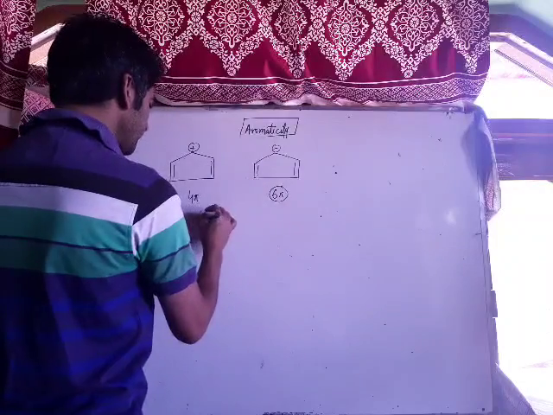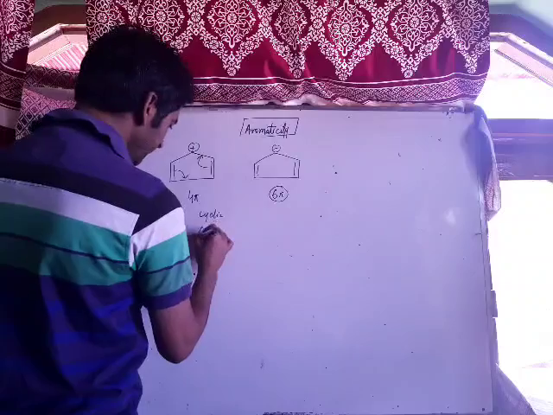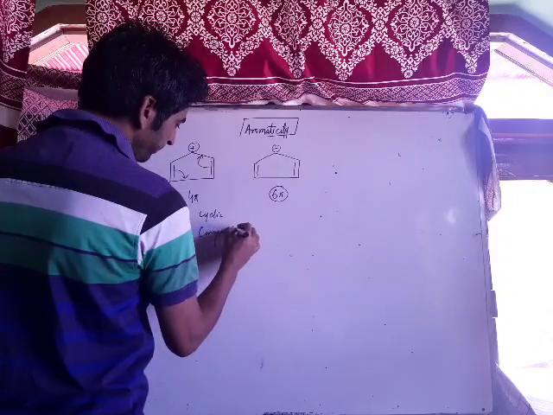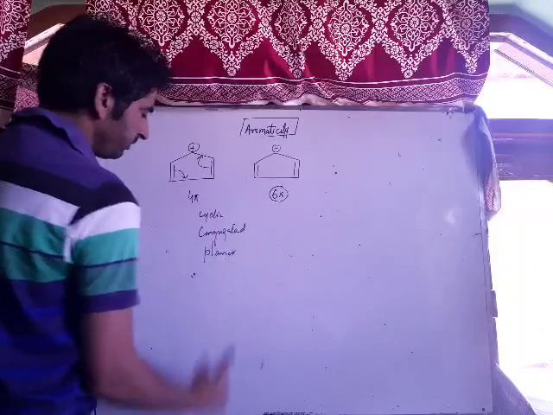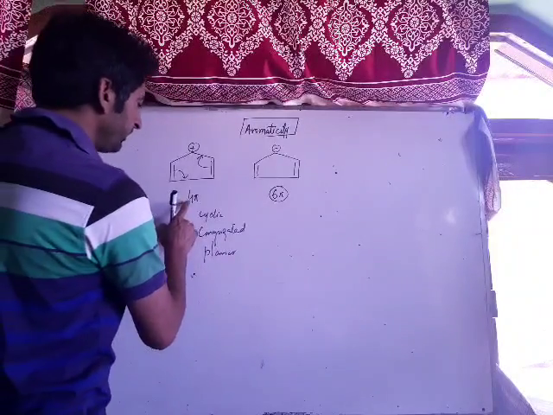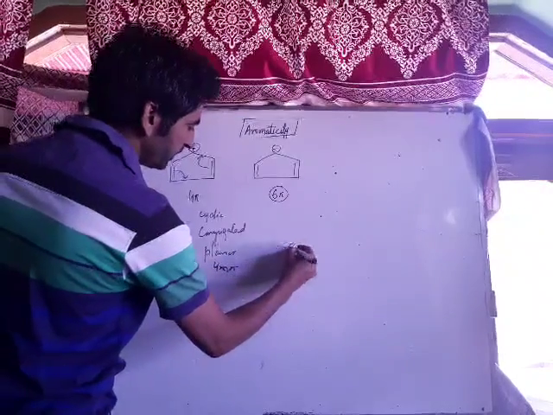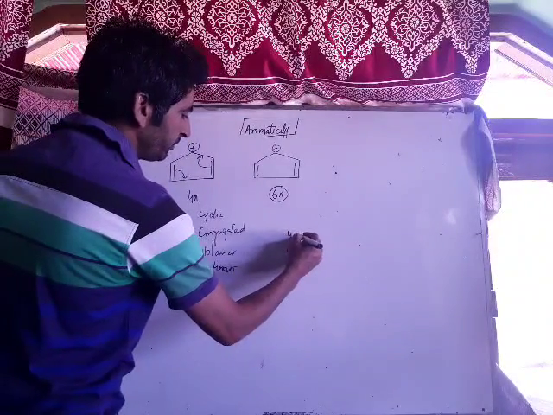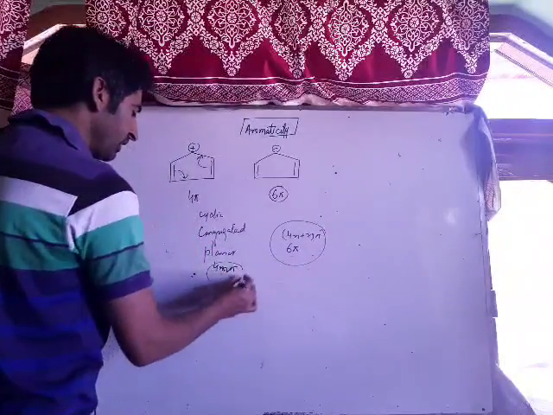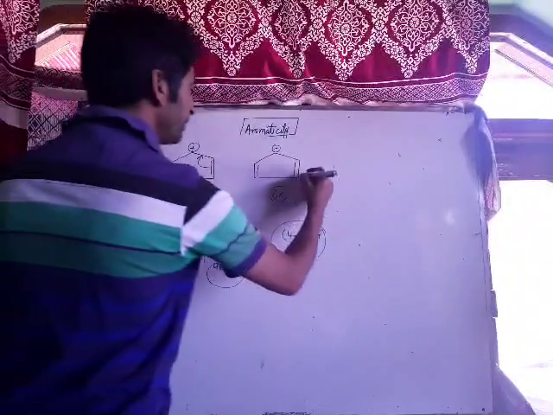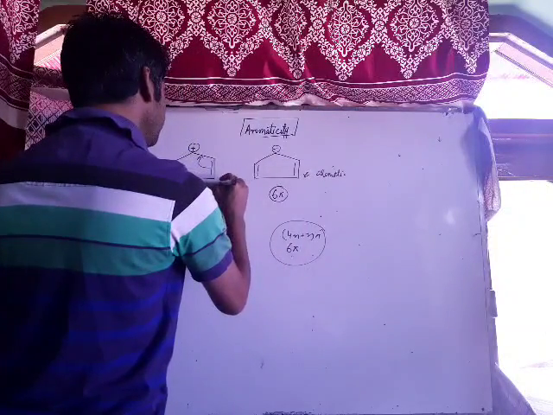Both the compounds are cyclic. Both the compounds are conjugated. We can show conjugation over here. Both are planar because it is a 5-membered ring. The only difference is that one follows the 4n pi rule and the other follows the 6 pi rule, that is the 4n plus 2 pi rule. It means one follows Huckel rule of aromaticity and the other follows the rule of anti-aromaticity. Therefore this compound is aromatic and this compound is anti-aromatic.